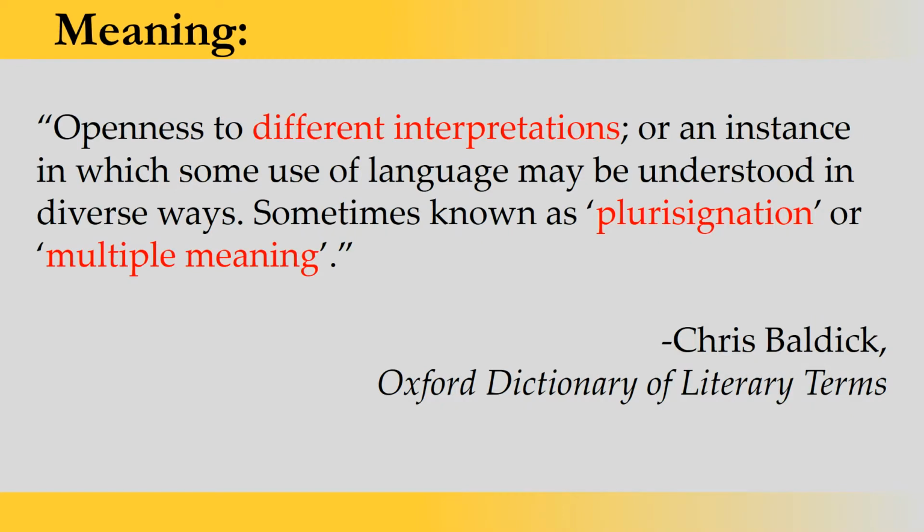It is openness to different types of interpretations. What are the important words in this definition by Chris Baldick? Let's consider them. Here you have different interpretations, plurisignation, and multiple meaning. These three terms are important. Diverse interpretation, multiple interpretation, double meaning, double sense in a sentence or in a work or of a word.